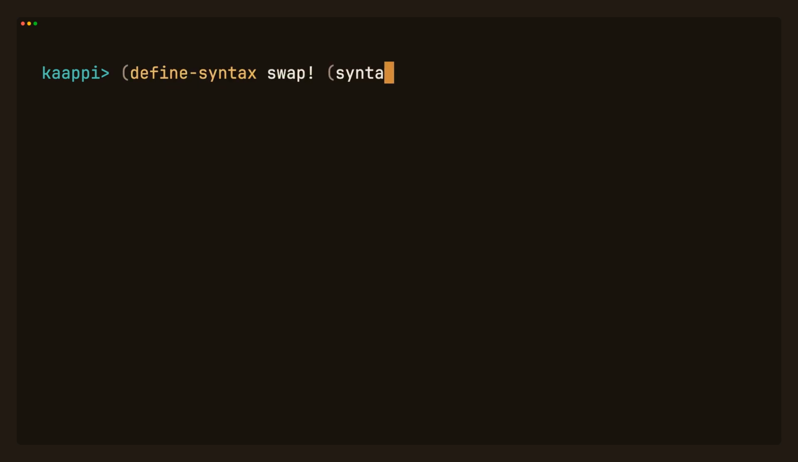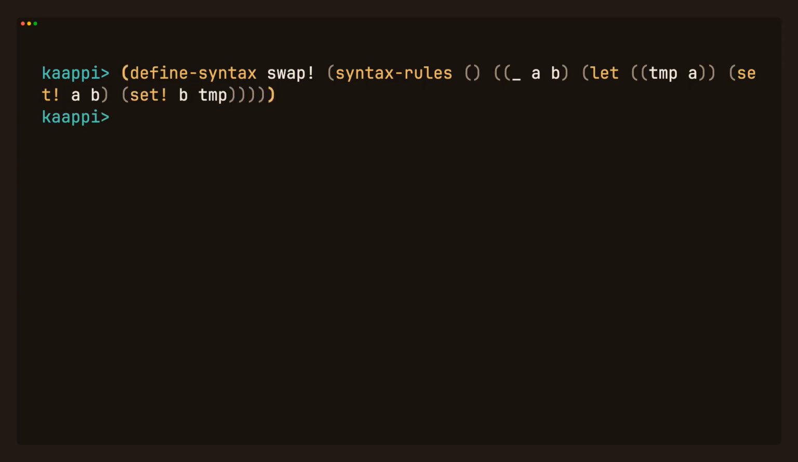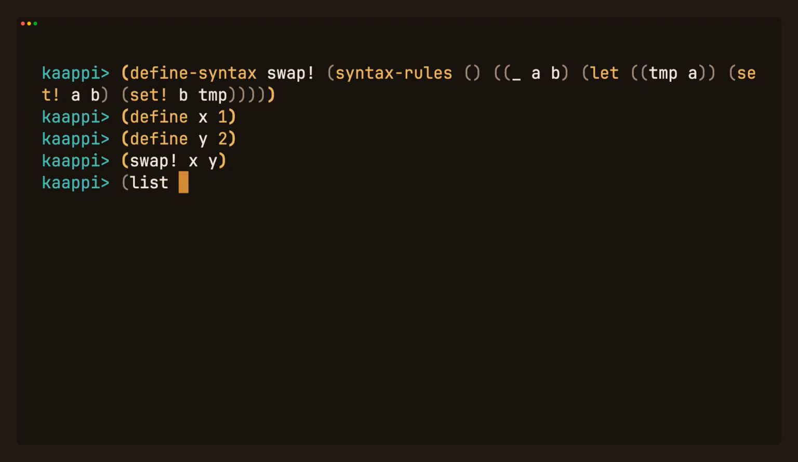Define-syntax with syntax-rules is a rewrite rule. On the left, the pattern, (swap! a b). On the right, the code it becomes. Stash a temporary, then reassign both. (swap! x y), and they trade places.